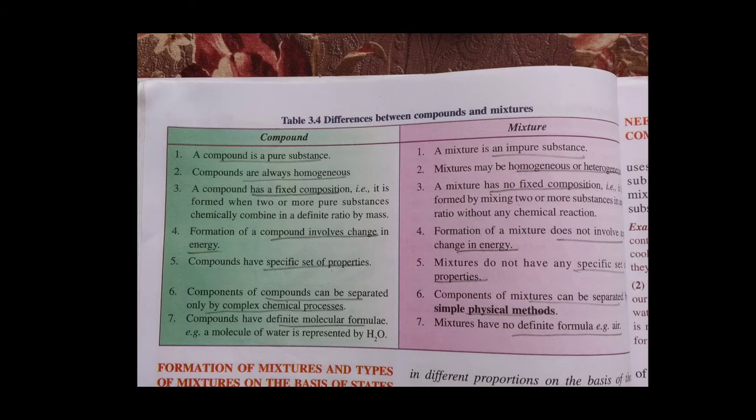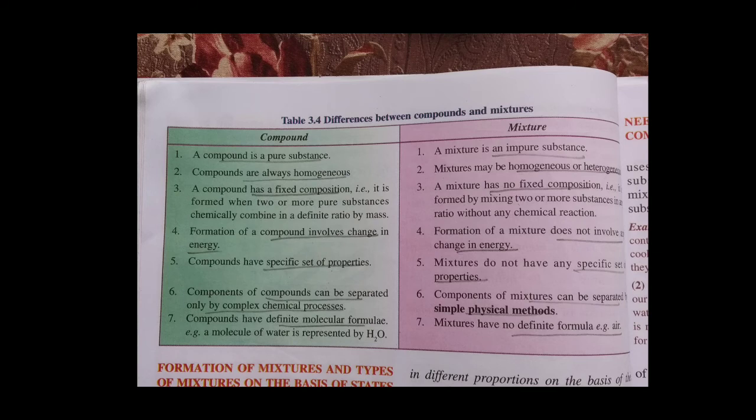Then next, the last topic, is about compound and mixture. We have learned about the compound, we have learned about the mixture. So what is the difference between them? Compound is a pure substance, mixture is an impure substance. Compounds are always homogeneous, mixtures may be homogeneous or heterogeneous.